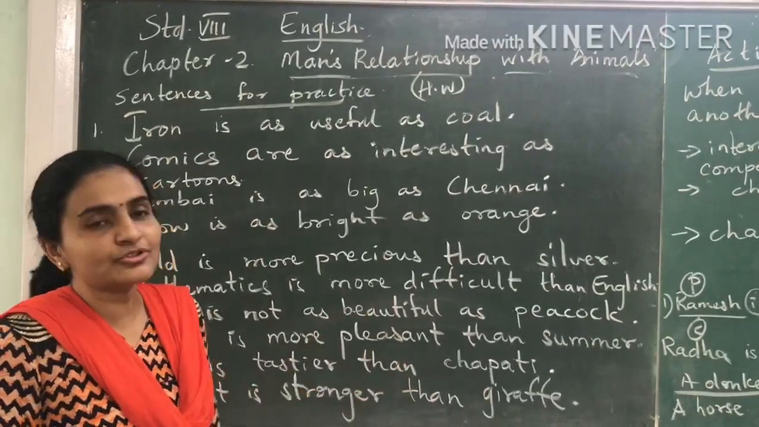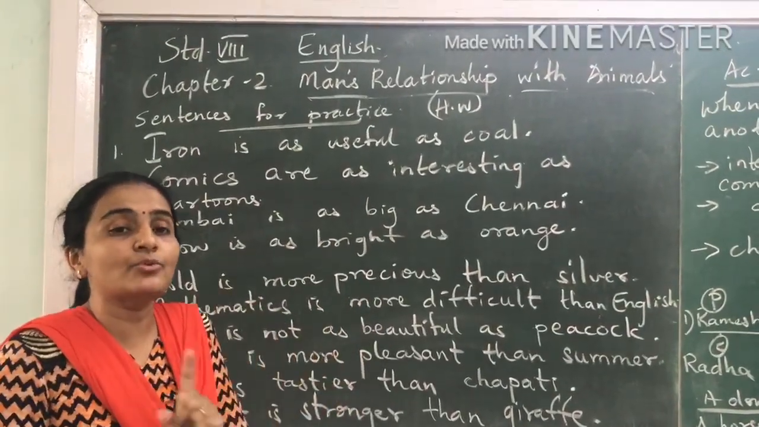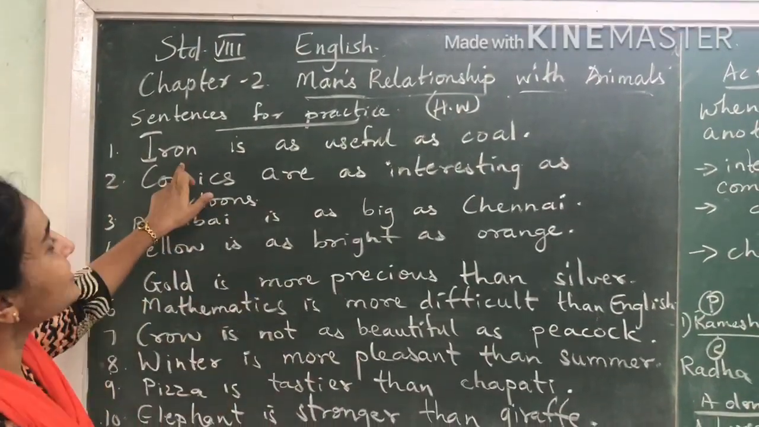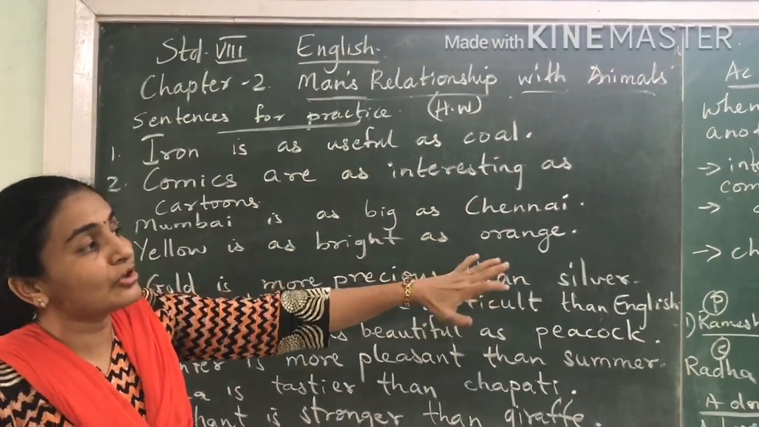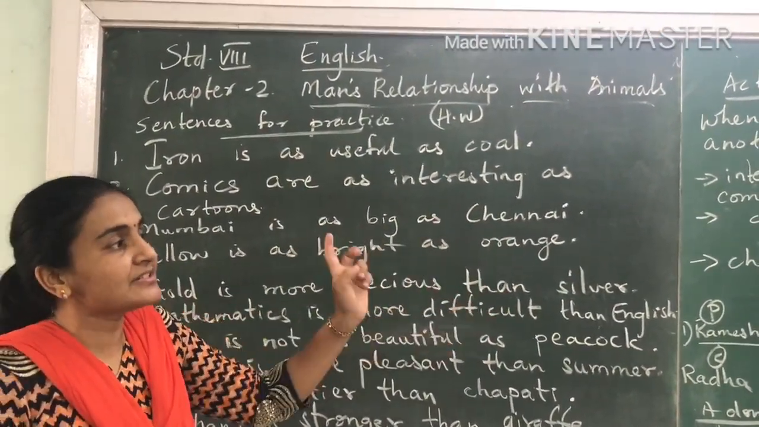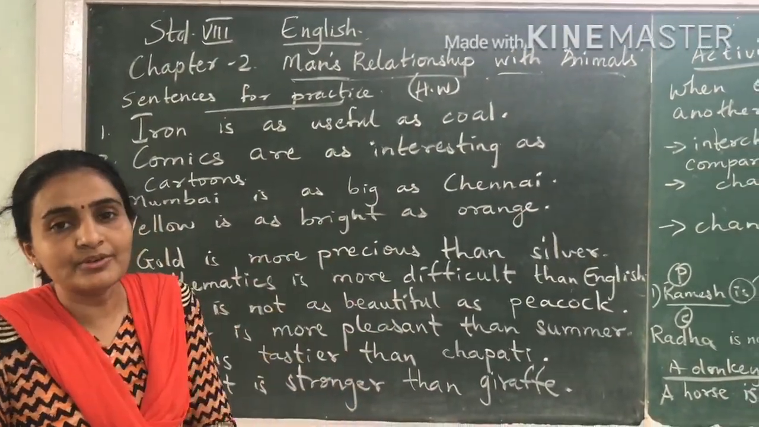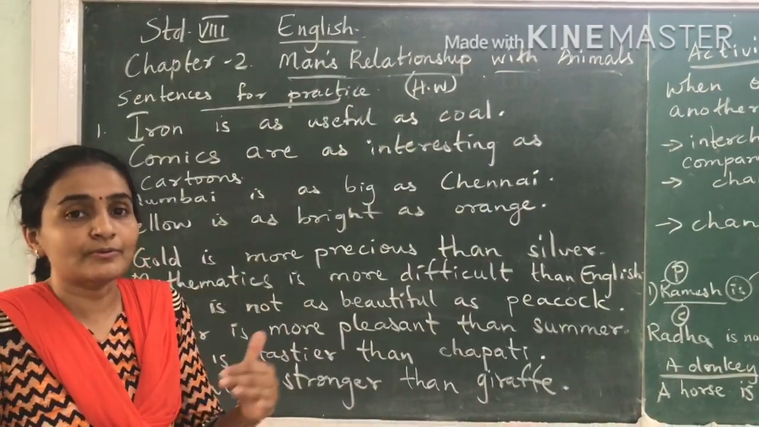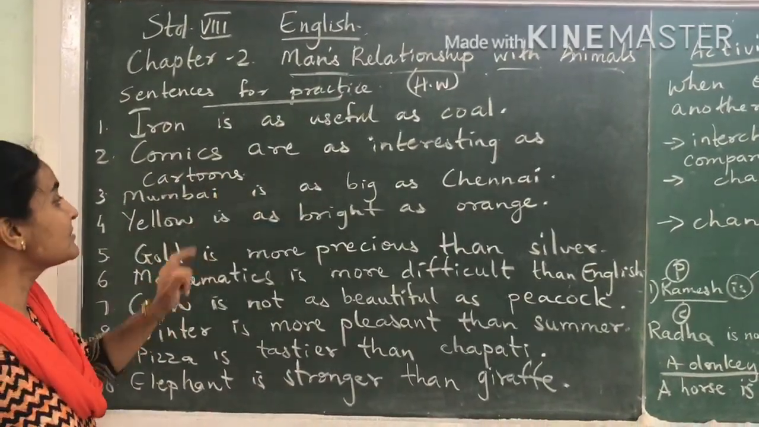So students, you'll use those three rules, and over here I have written some easy sentences. You'll try doing them on your own. The first one is iron is as useful as coal. So you'll use those same rules, all the three rules. Interchange the places, make affirmative to negative or negative to affirmative, and positive degree to comparative, or if it is comparative to positive. Comics are as interesting as cartoons.